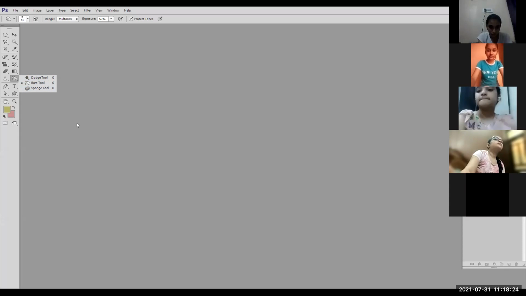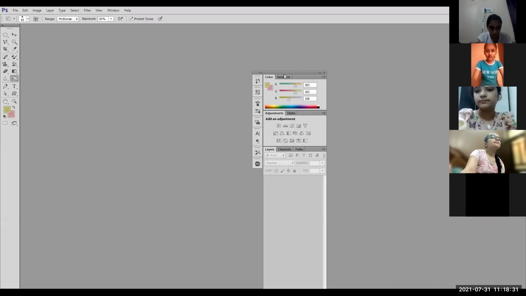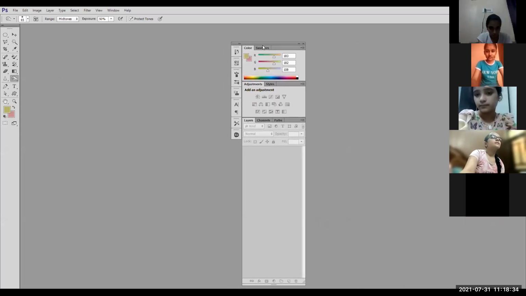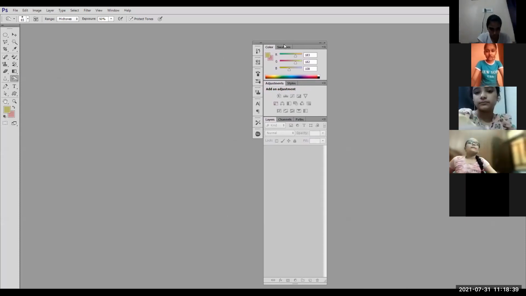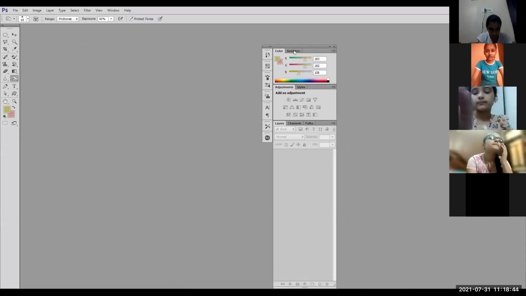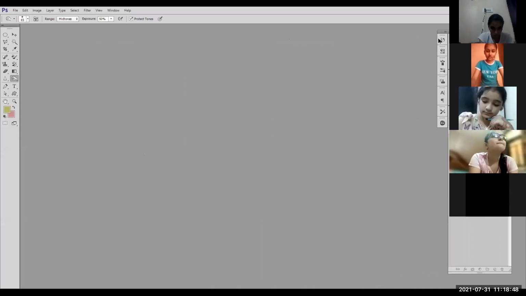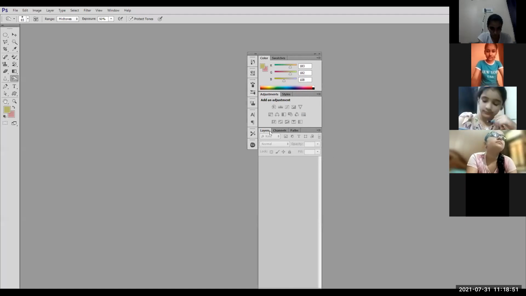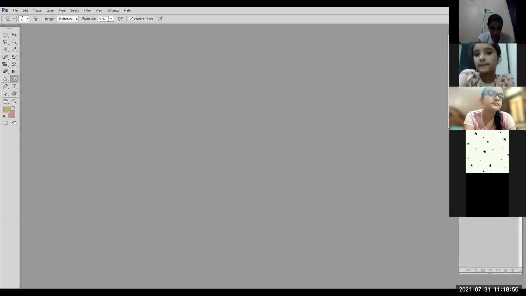Okay. On the right hand side, we are having the tools palettes, which I am moving. These are also called floating dialog boxes, because as you can see, I can drag them anywhere. I can float them anywhere on the screen. These are having various options. Like the important is layers panel. I will tell you how we can use the layers panel. This layers panel is very important here.